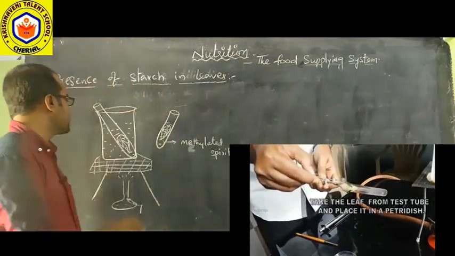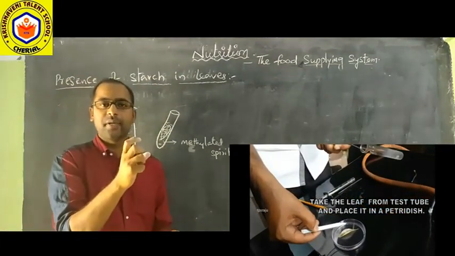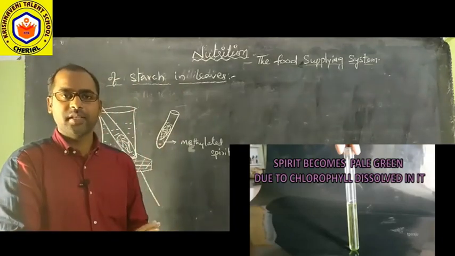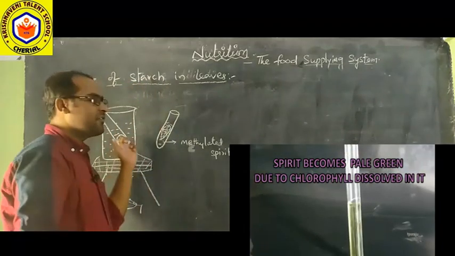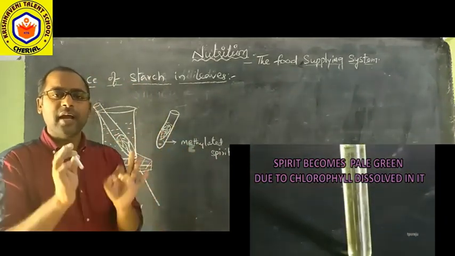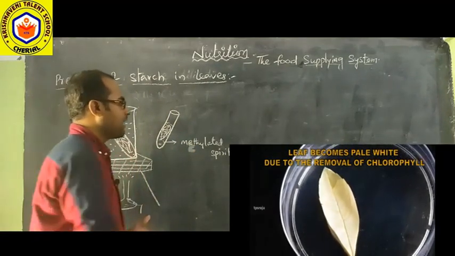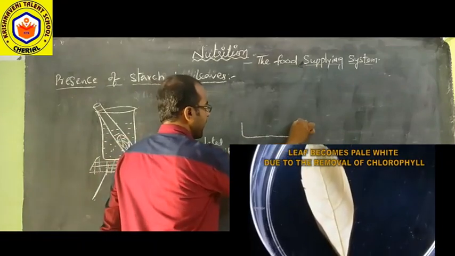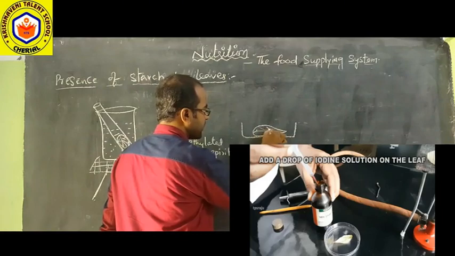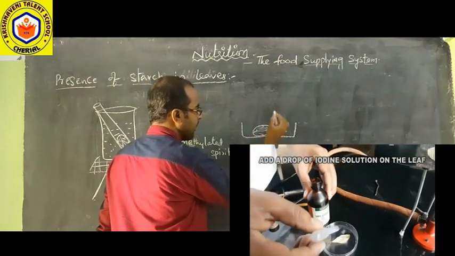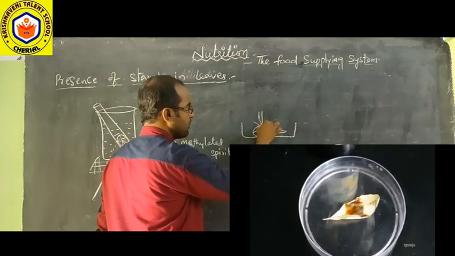Then you will observe inside the test tube, the methylated spirit will be converted into green color, and the leaf will be converted into pale color. That means we have removed the green color from the leaf. Let us take the pale colored leaf in a petri dish, and pour iodine solution